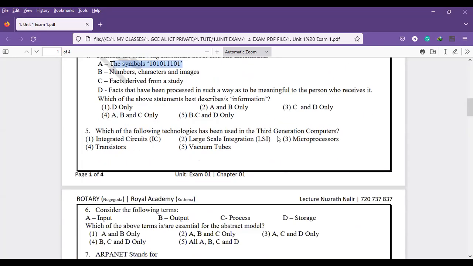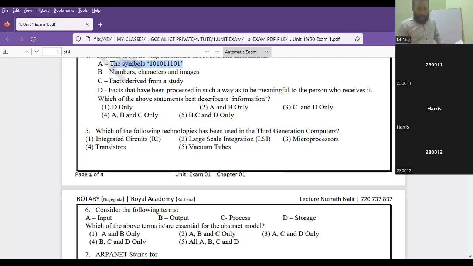Which of the following technologies is third generation? So part 1 or 2 is the answer. Sorry, 2 is the answer: IC, or large scale integrated circuits. Okay.